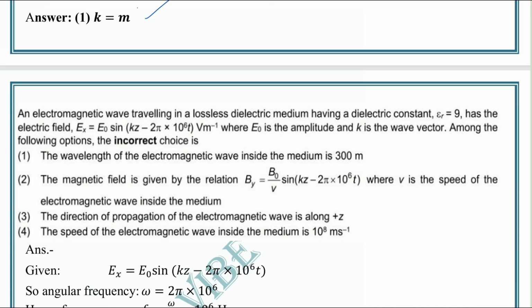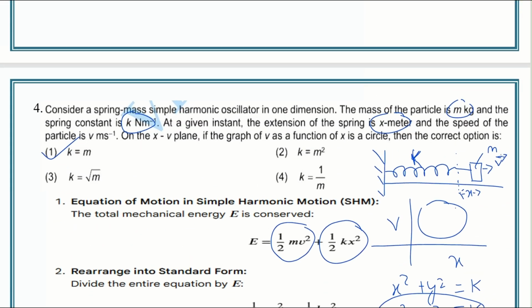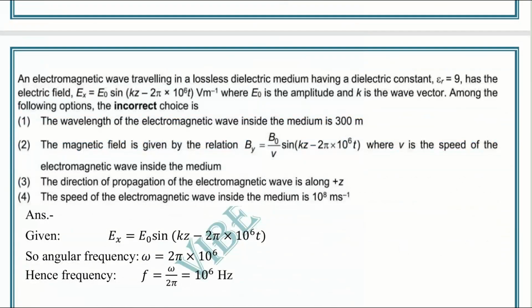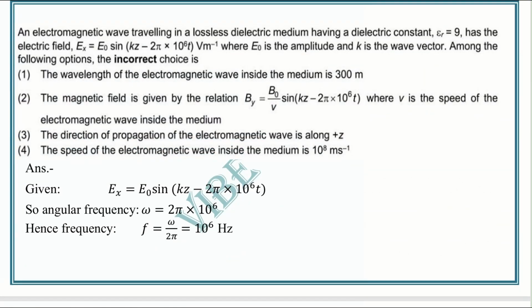Now proceeding to the fifth question. What is given: an electromagnetic wave traveling in a lossless dielectric medium. Lossless dielectric medium means mu r equal to 1, we have to consider it. It has a dielectric constant er equal to 9, that is, relative permittivity is 9.